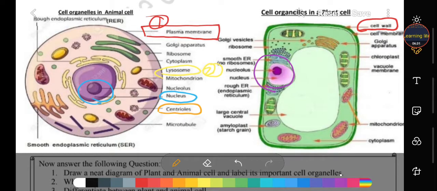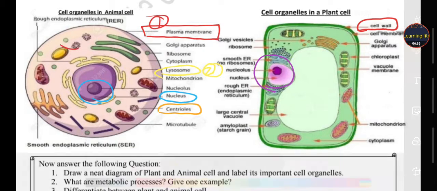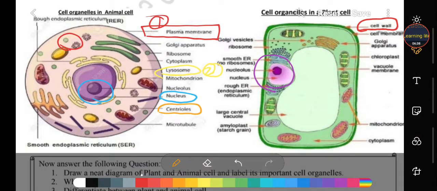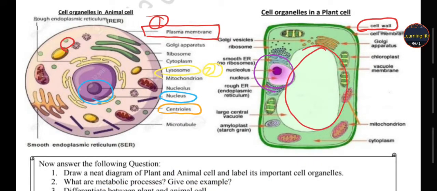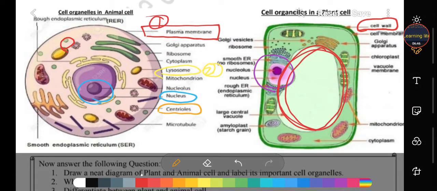And here the vacuoles are very small, and here the vacuole is very large because it has to synthesize the food. Here, students, the amount of cytoplasm is very large.